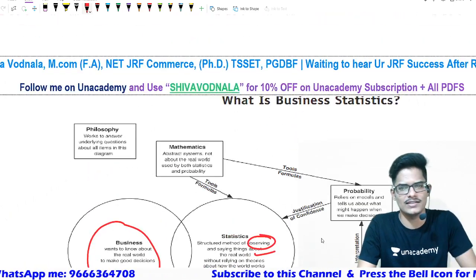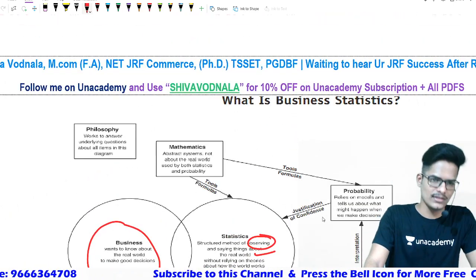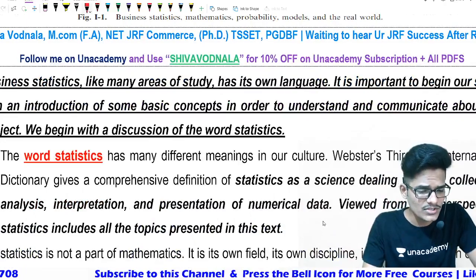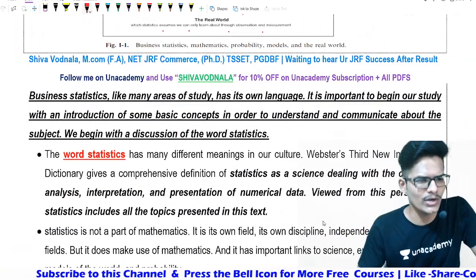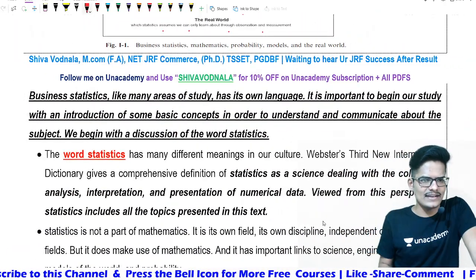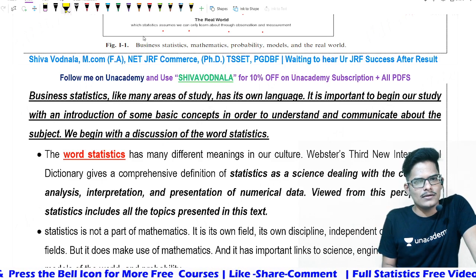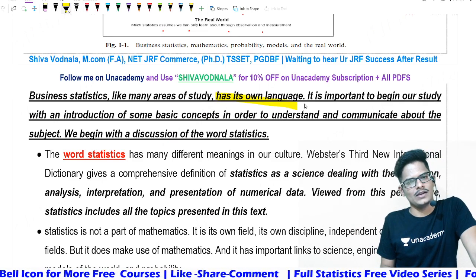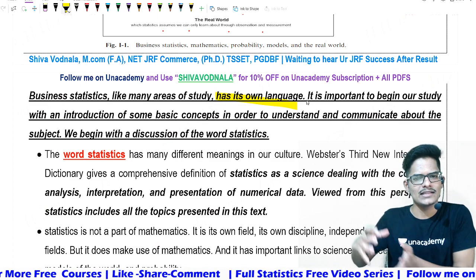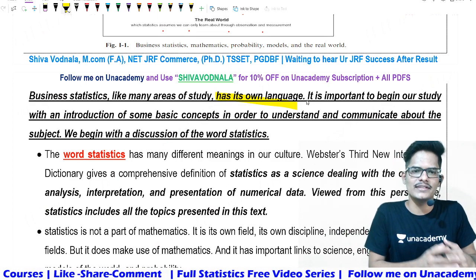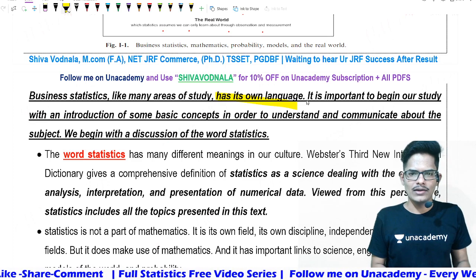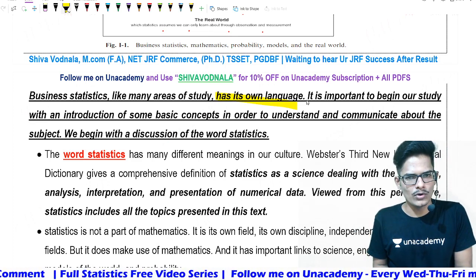A general definition that I gave, but a theoretical definition that I will look into now, which is a simplified version. If you look at the text, business statistics, like many areas of study, has its own language. Like mathematics has its own language, commerce has its own language, and international business has its own language.